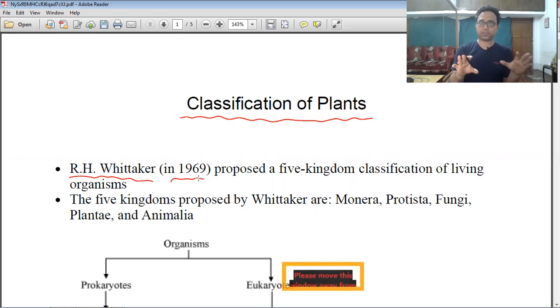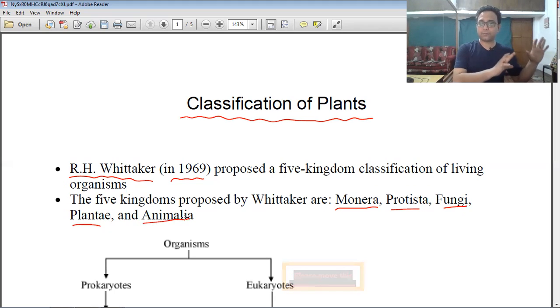What are these five kingdoms? The five kingdoms proposed by Whittaker are Monera, Protista, Fungi, Plantae, and Animalia. So all living things in nature that you can observe fall into one of these kingdoms, like human beings, we are in the animal kingdom.